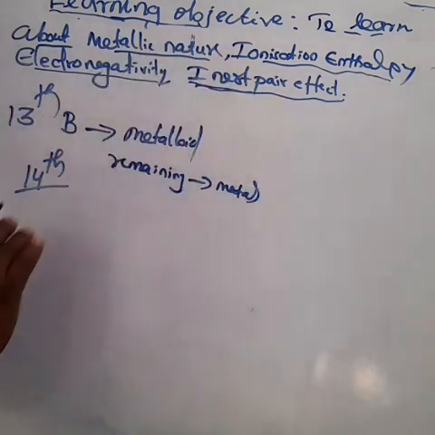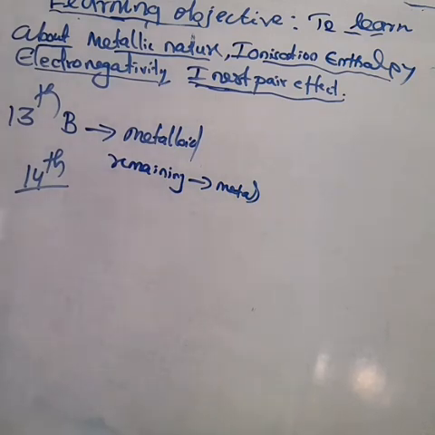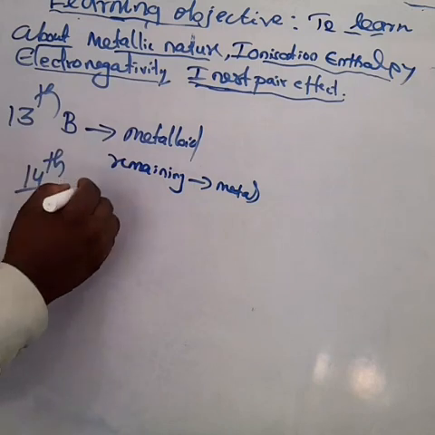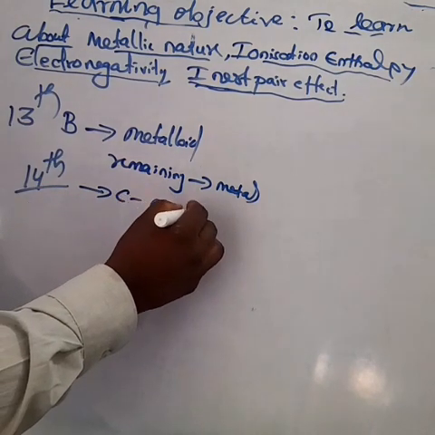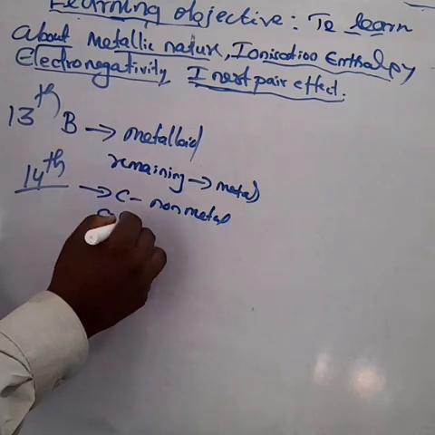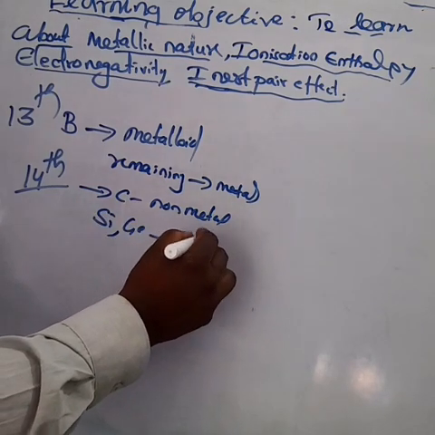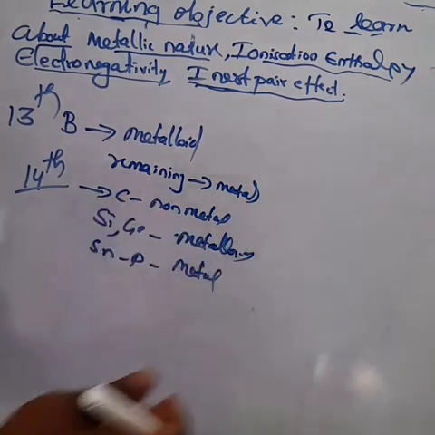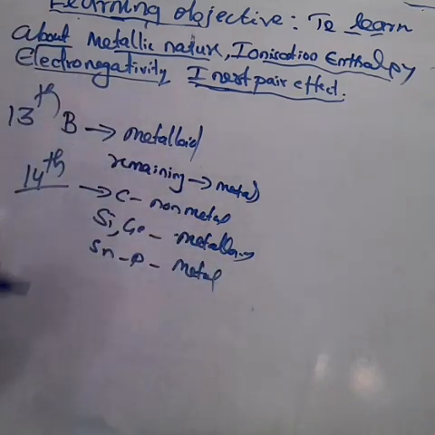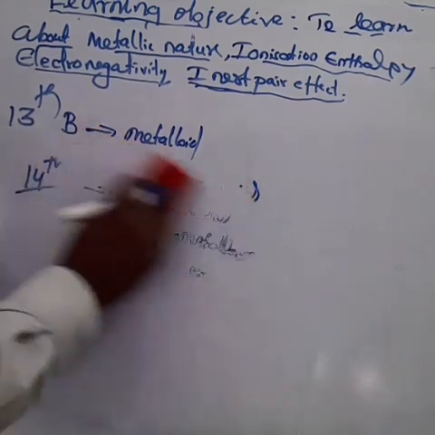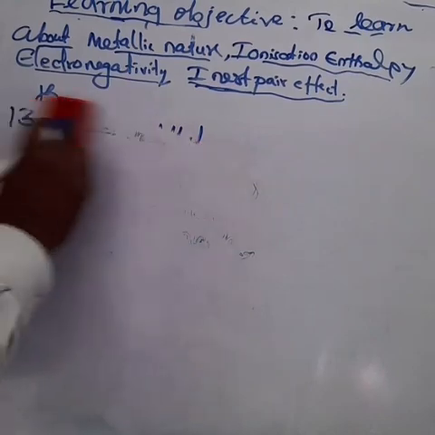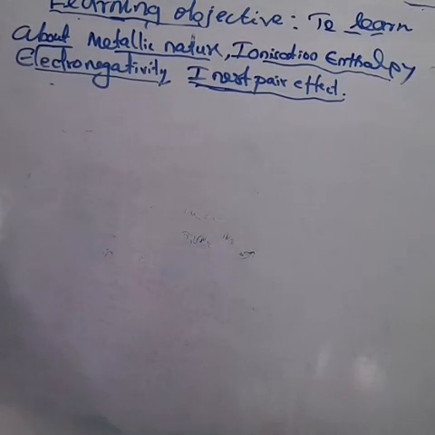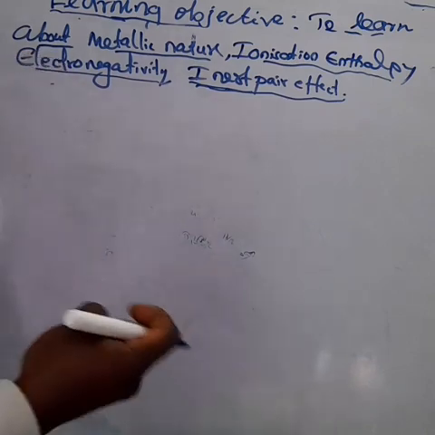Next, please come to the carbon family. Carbon is a non-metal. What about the other elements? Silicon and germanium, mentioned as green, are metalloids. Tin and lead are metals. What about the nitrogen family? Nitrogen and phosphorus are non-metals. Arsenic and antimony are metalloids. Bismuth is a metal. What about the oxygen family? Oxygen, sulfur, selenium are non-metals. Tellurium is a metalloid and polonium is a metal.